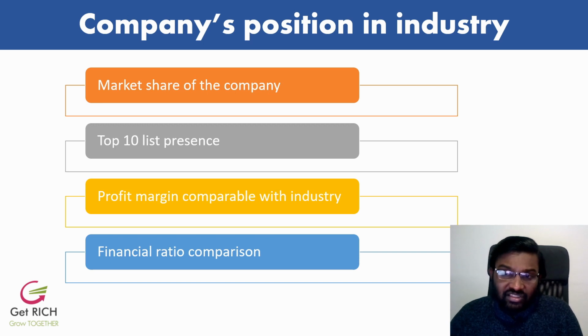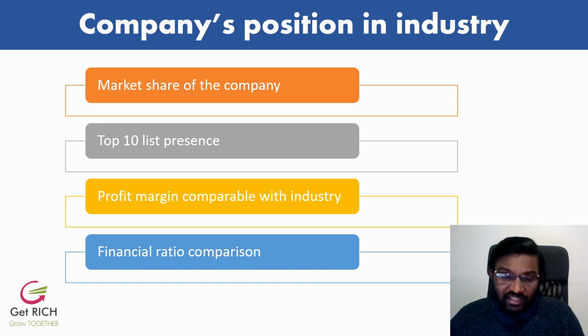The company's position in the industry: how is this stock positioned in the industry? What is the market share of the company itself? We are analyzing, so now we are in the company analysis. We just completed the industry analysis, so now we are entering into the company analysis. How can we analyze the company? First, we have to know what the market share of the company is, how much market share this company takes, and we have to think, okay, whether this company is in the top 10 market share list. If it is there, that's very good.